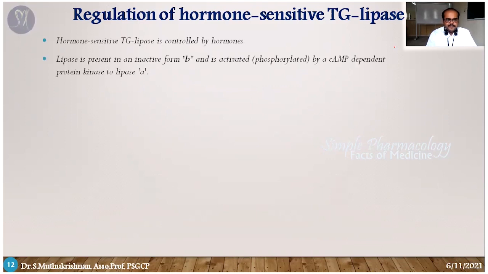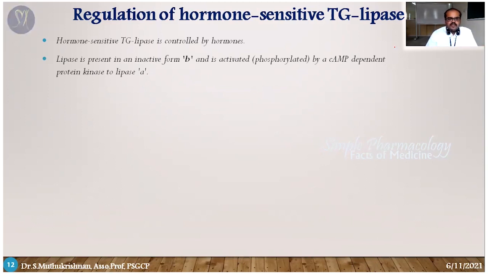As I said earlier, the hormone controls the triacylglycerol lipase enzyme. Normally the lipase enzyme is available in inactive form. When it gets the hormonal signal, it is activated, and the active form of lipase undergoes the lipolysis process.